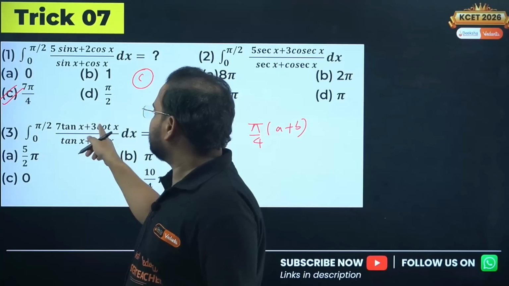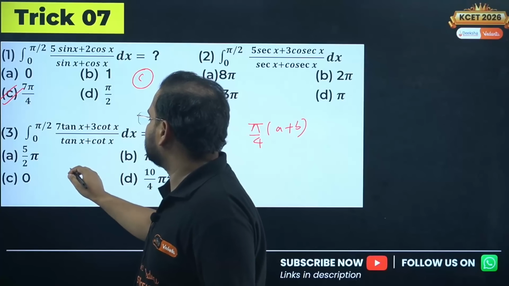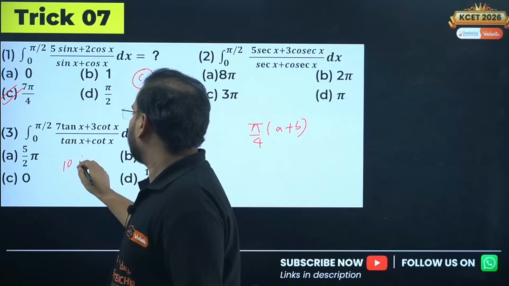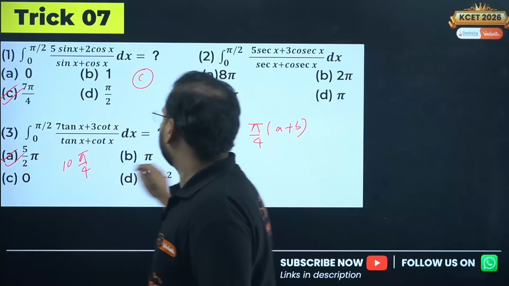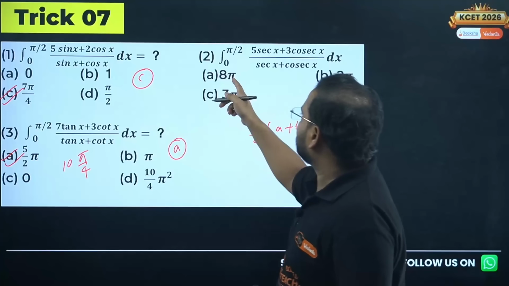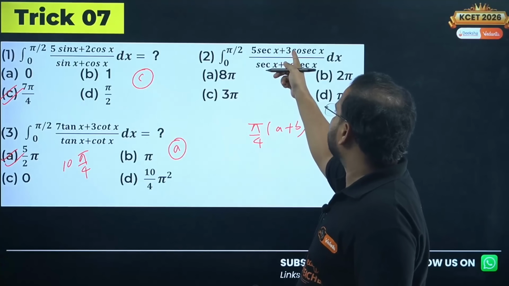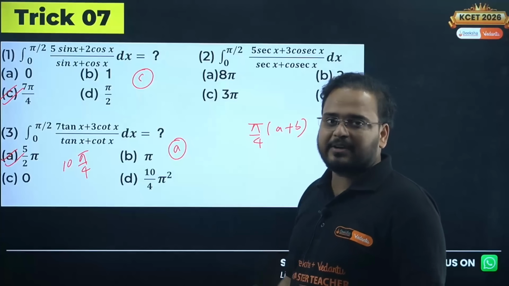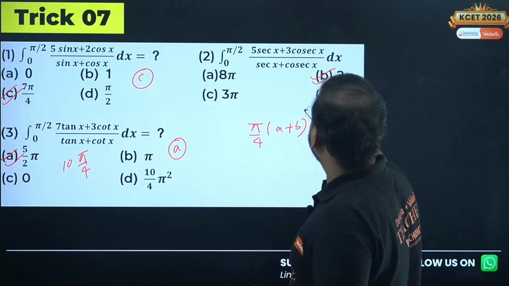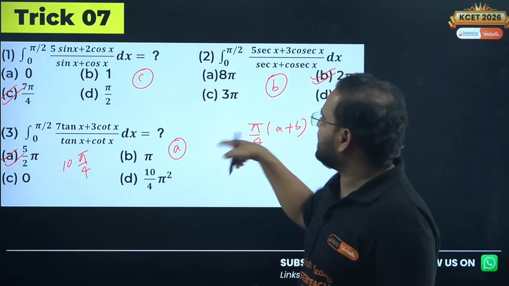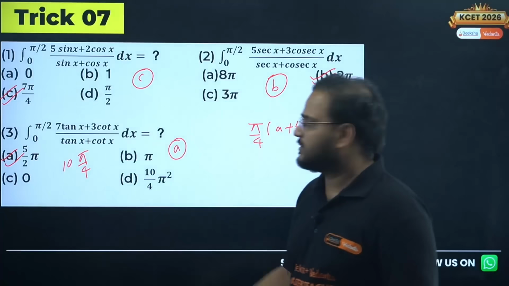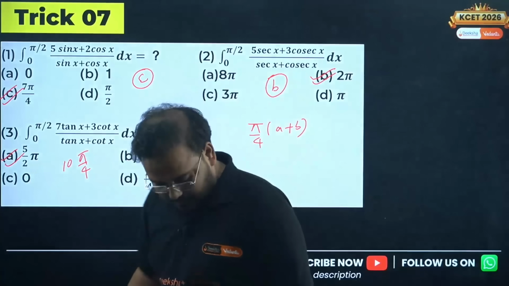Whenever you have 7 plus 3, that is 10. 10 into pi by 4, sir. So 10 into pi by 4 becomes 5 by 2 pi. So A, sir. Over here, we have 5 plus 3, which is 8. So 8 into pi by 4 is 2 pi, sir. The answer is option B. So CAB are the options. Okay? CAB are the options.